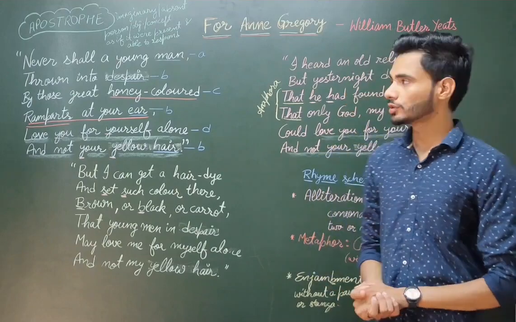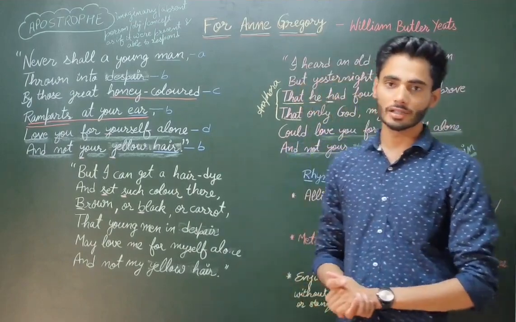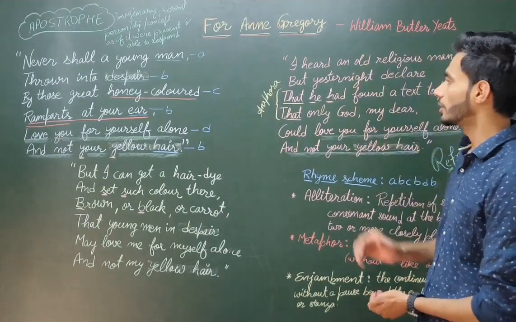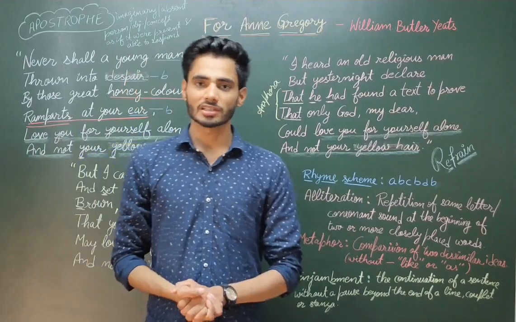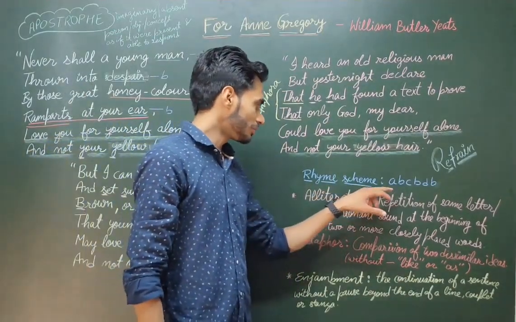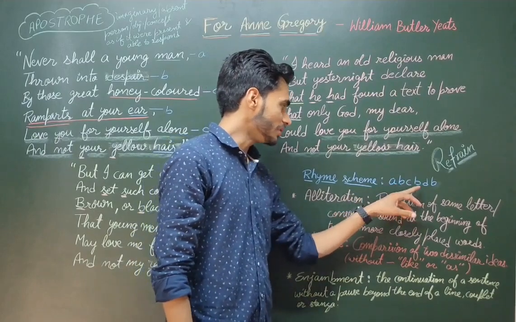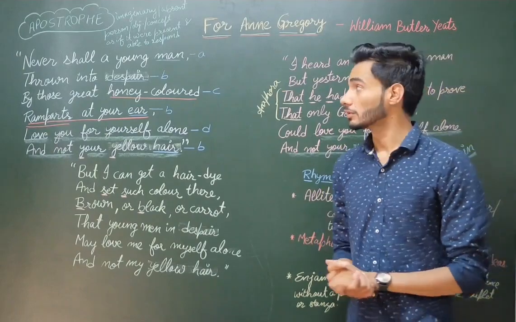In this video we are going to discuss various literary elements of the poem For Anne Gregory by William Butler Yeats. So first of all, let's discuss the rhyme scheme of the poem. The rhyme scheme of the poem is A, B, C, B, D, B, and the same rhyme scheme has been followed throughout the poem.